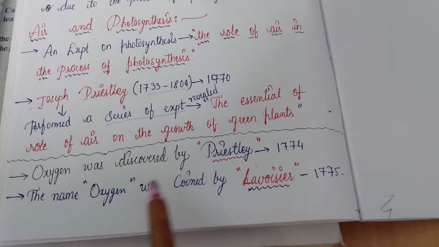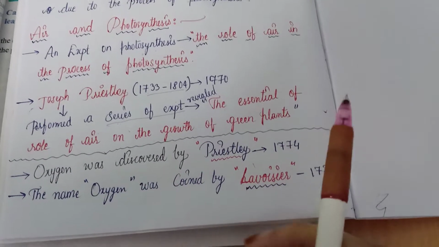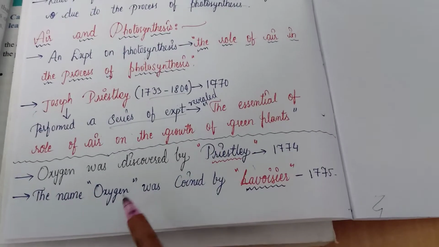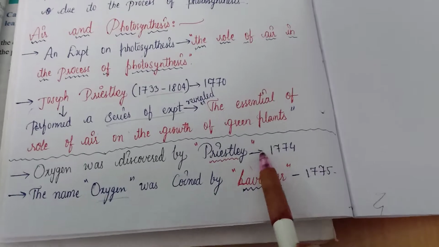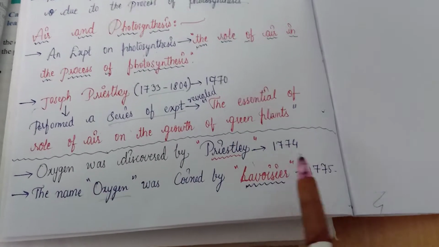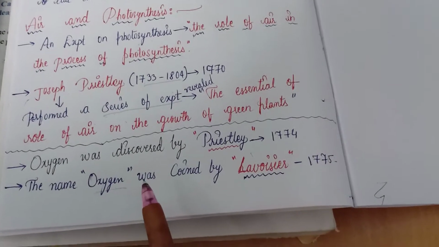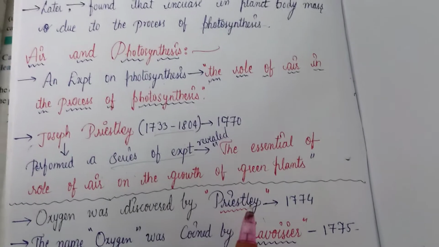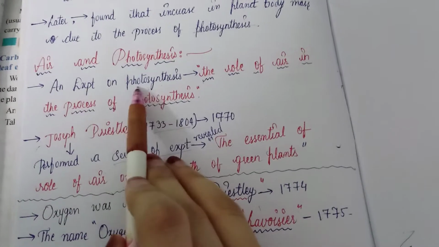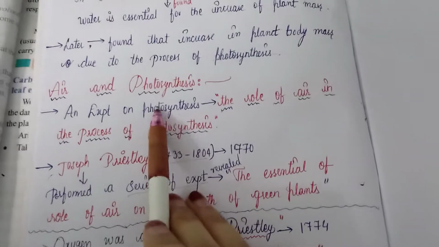Later, the name oxygen was coined by Lavoisier in 1775. In 1774, Priestley discovered oxygen. In 1775, Lavoisier coined the name oxygen. Understood? So now let us discuss an experiment on photosynthesis which Joseph Priestley did.